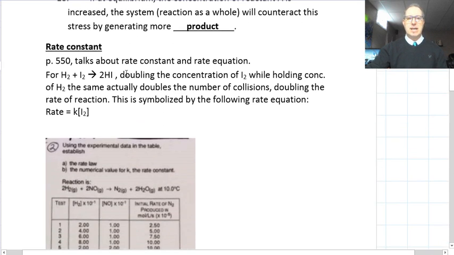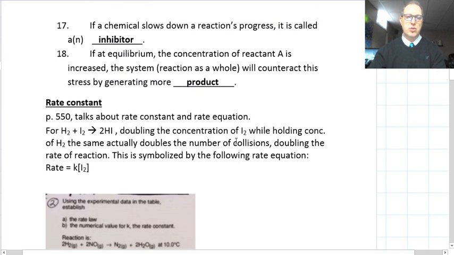So the next video that you want to watch here is the instruction on the rate constant. That's what comes up next in the notes. So rate constant is going to be your next video that you're going to want to watch in this chemistry series.